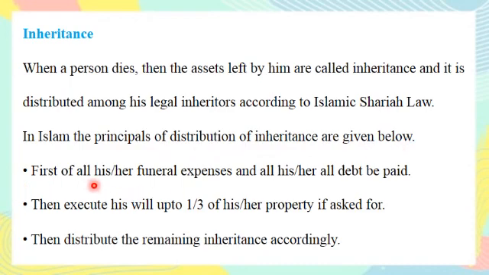First of all, his or her funeral expenses and all debts are paid. Then execute his will up to 1 by 3 of his or her property if asked for, and then distribute the remaining inheritance accordingly.